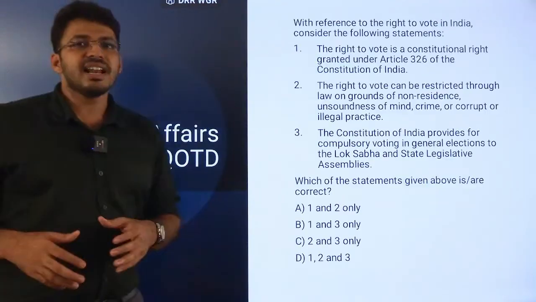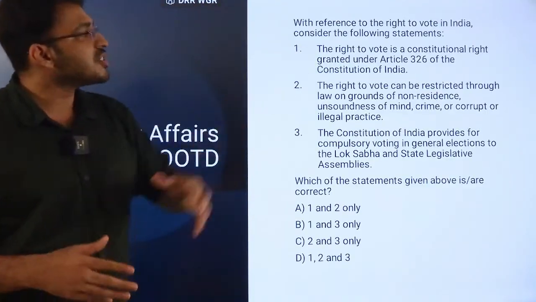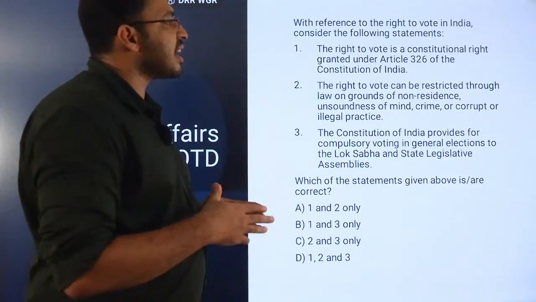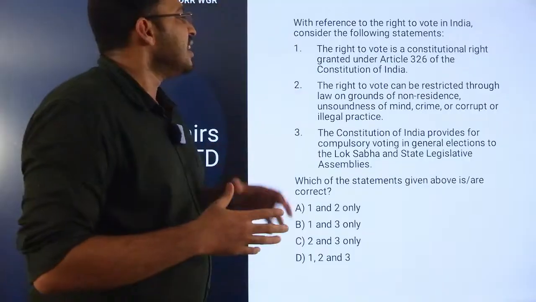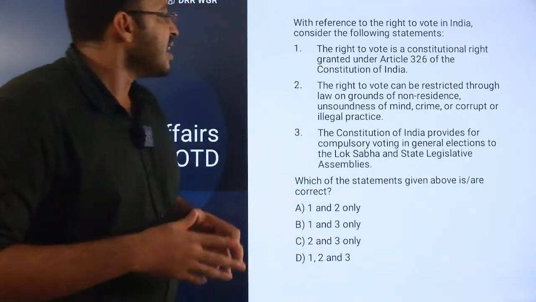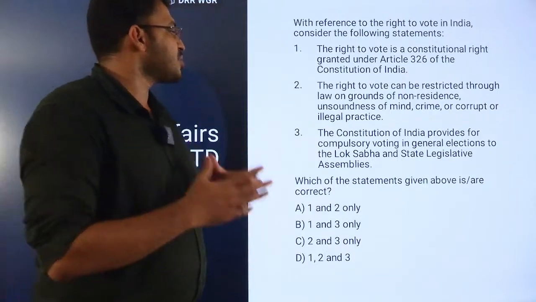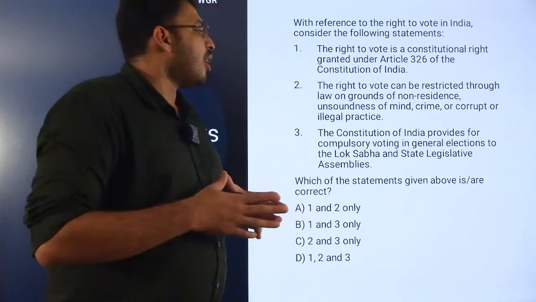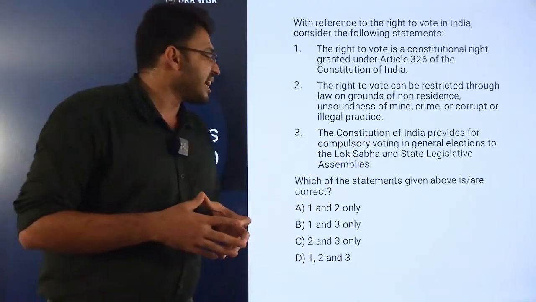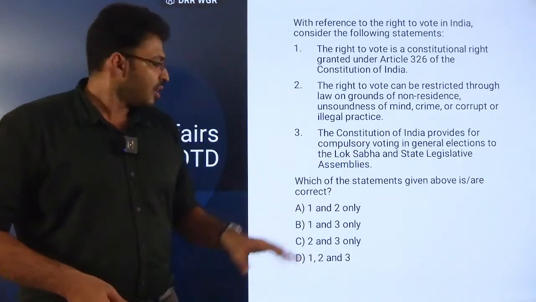Finally, the current affairs drill question of the day. With reference to the right to vote in India, consider the following statements. The right to vote is a constitutional right guaranteed under Article 326 of the Constitution of India. The right to vote can be restricted through law on grounds of non-residence, unsound mind, crime or corruption, or illegal practice. The Constitution of India provides for compulsory voting in general elections to the Lok Sabha and State Legislative Assemblies. Options are given below.